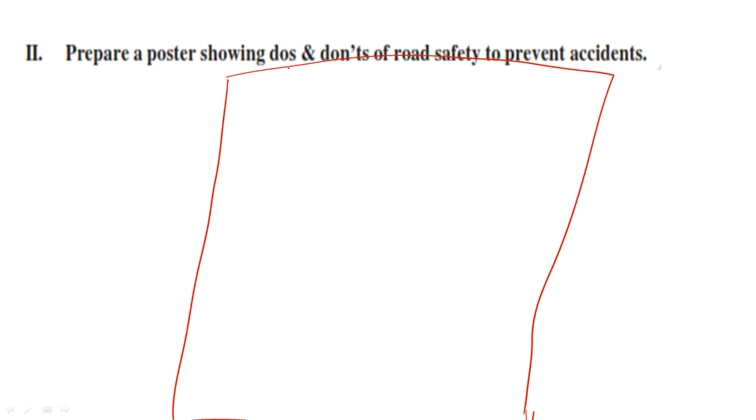So what title shall we keep? Avoid road accidents. Okay, and you can draw some images like cars going on the road, and you can write it.